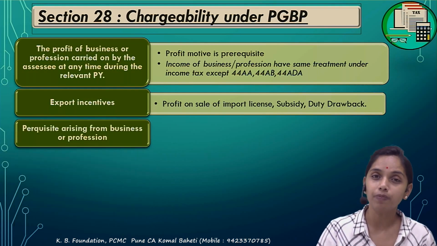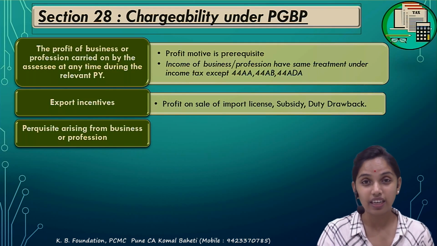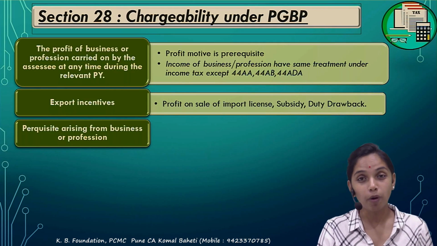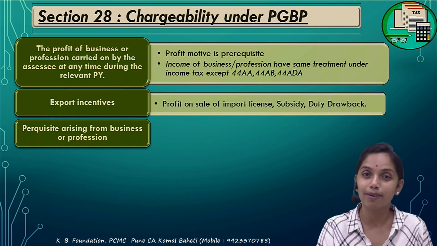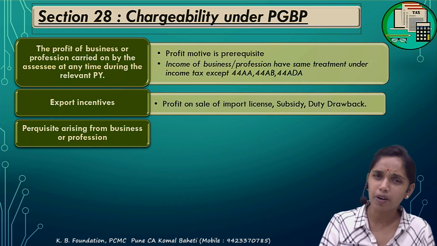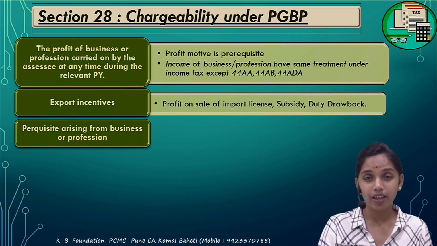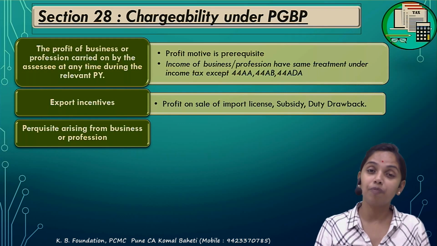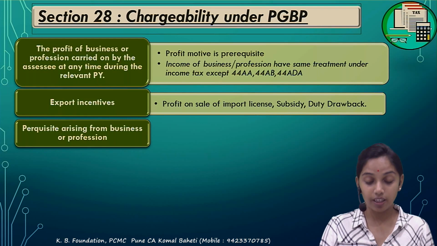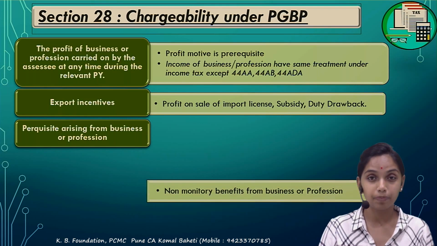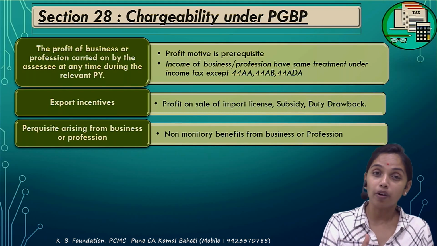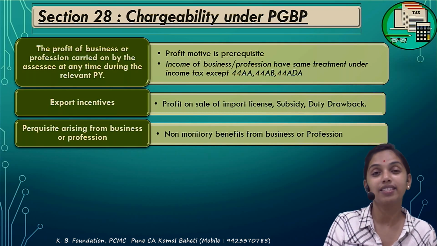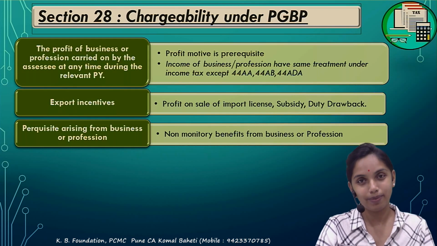Next, the perquisite. We heard this word under salary. What is meant by perquisite? That is a non-monetary benefit received by the employee from the employer, which is taxable under the head of salary. Now, what is a perquisite in terms of the PGBP? If the person has received a certain non-monetary benefit, and that benefit arises out of his business or profession, then it is taxable under the PGBP.